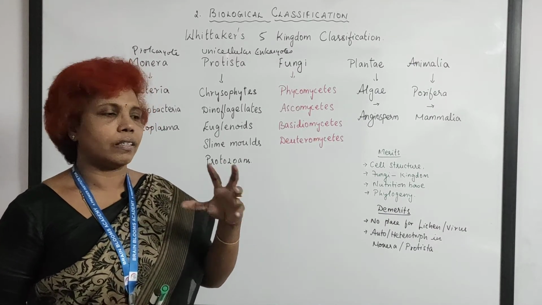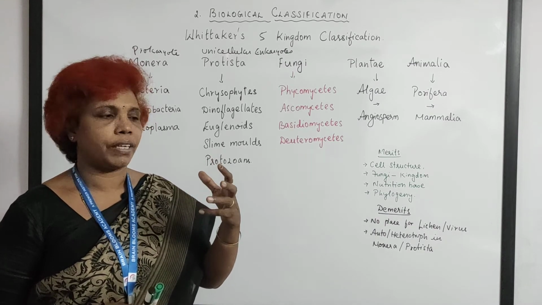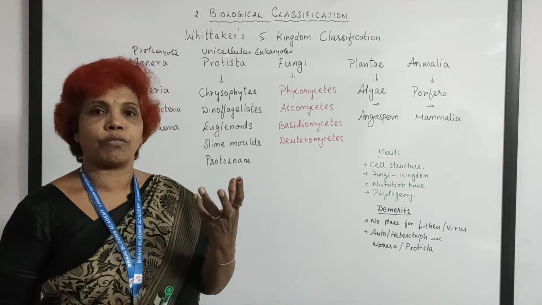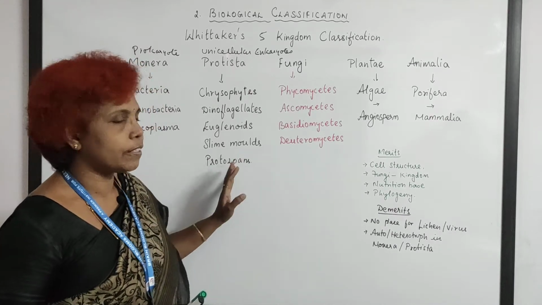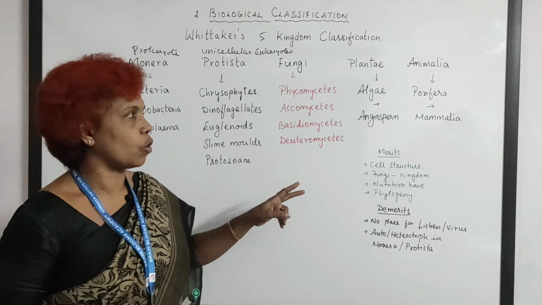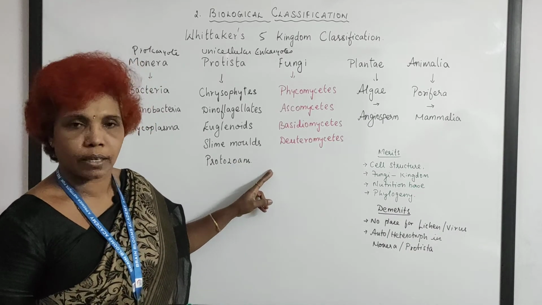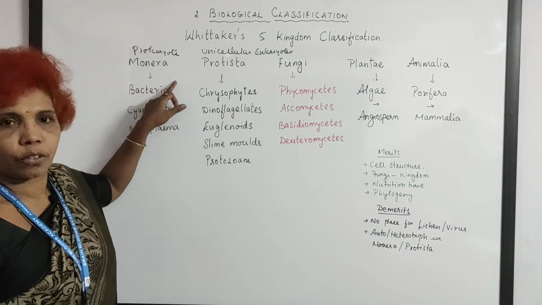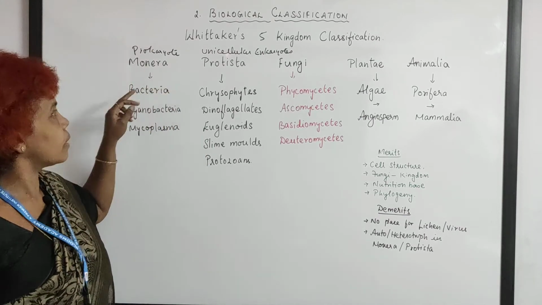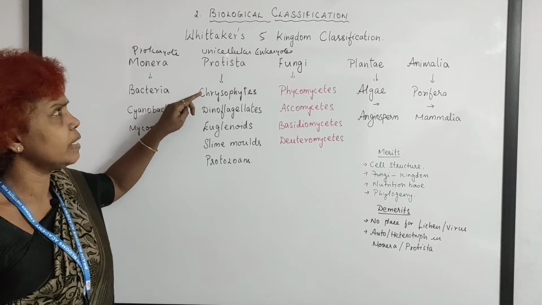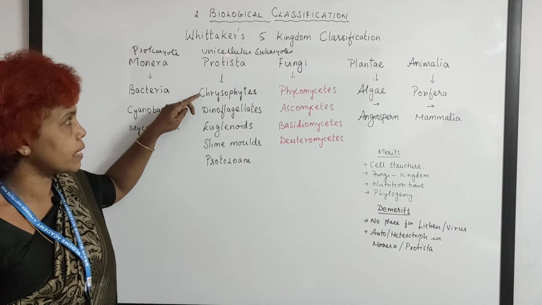Lichen is a mutually benefited organism formed by nature. Algae and fungi collectively form a lichen. Nowhere has it been placed. So the two important items have not been given any place in Whittaker classification. And another one is, see, this is the prokaryote. Prokaryotic cell, bacterial cell has got a cell wall. Here Protista has got a cell wall.